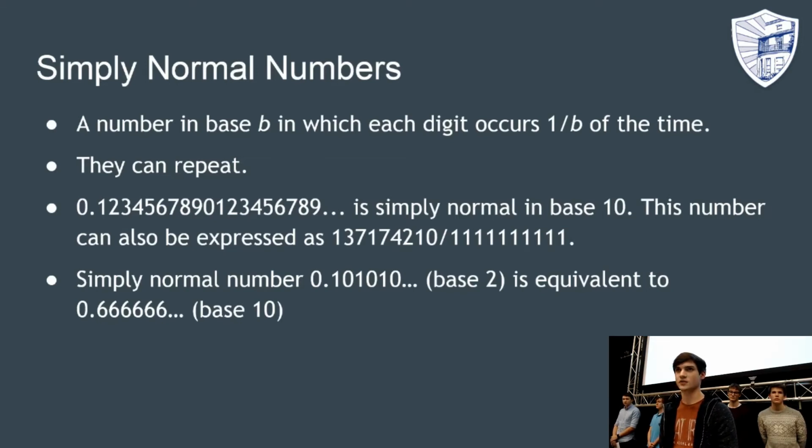Simply normal numbers don't have to be simply normal in other bases. For example, 0.1010 in base 2 is simply normal, but is equivalent to 0.6 occurring in base 10, which isn't simply normal as it only contains the digits 6 and 0.